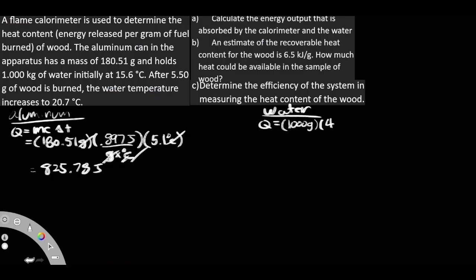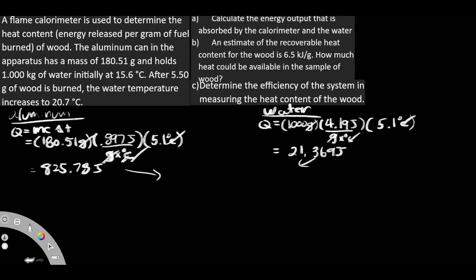Okay, so 4.19 joules per gram degrees Celsius, and then multiplied by the total amount of temperature change, which is going to be the same value, our 5.1 degrees Celsius. I'm just going to cancel these out, so I end up just getting a value of 21,369 joules.